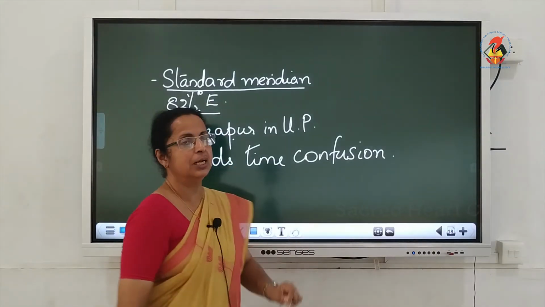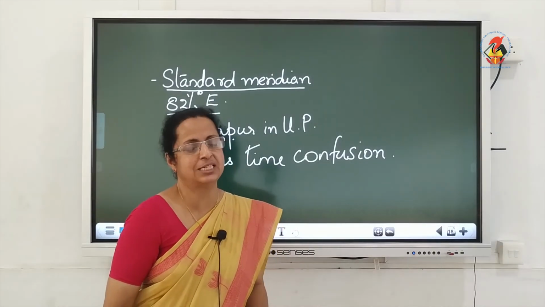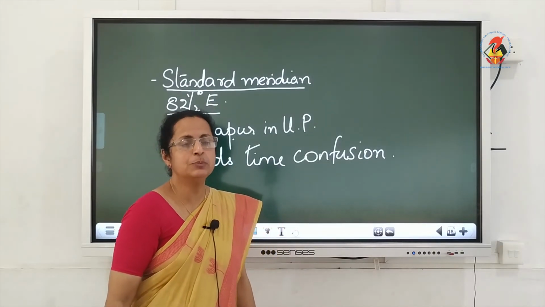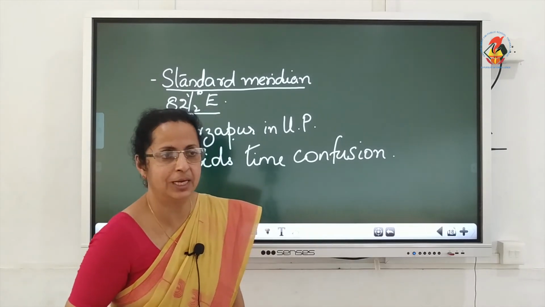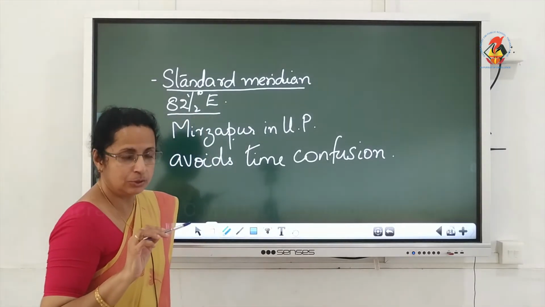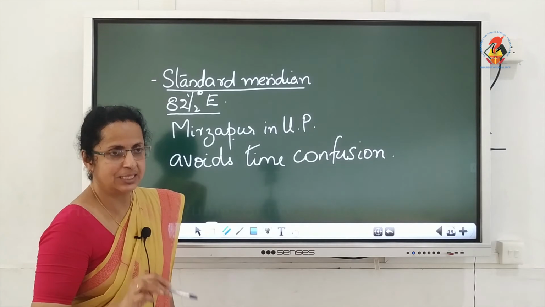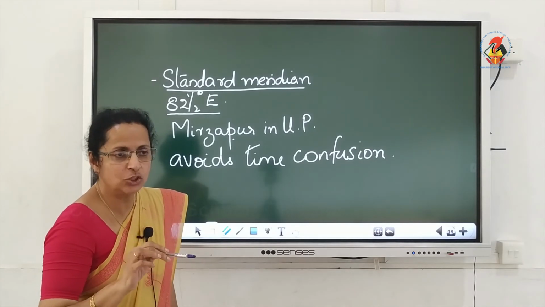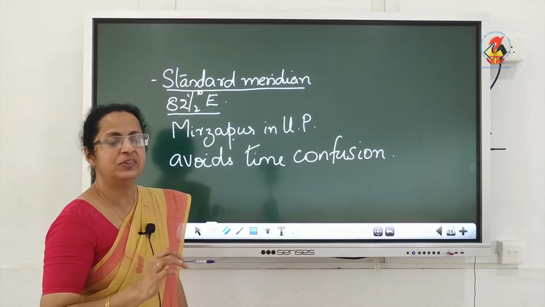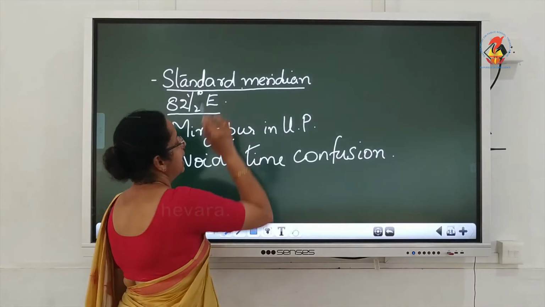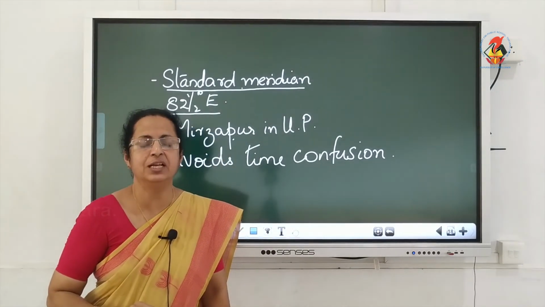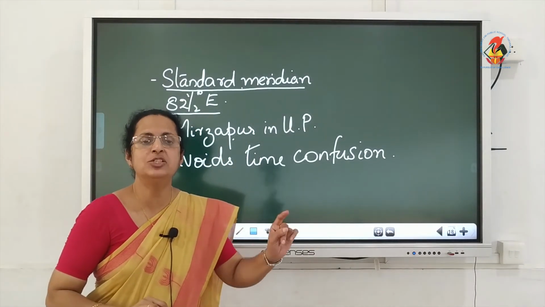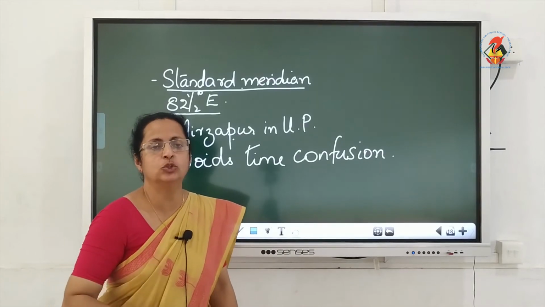Why was this particular meridian chosen? Because when we choose a standard meridian, the one which passes through almost the middle of the country is chosen, and this meridian happens to be that one.